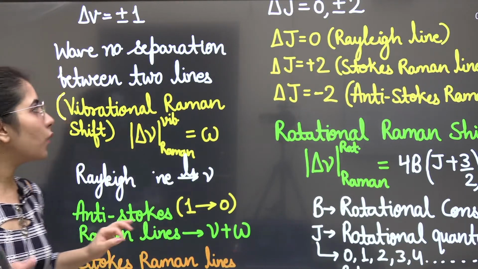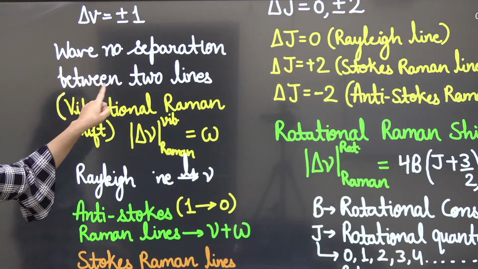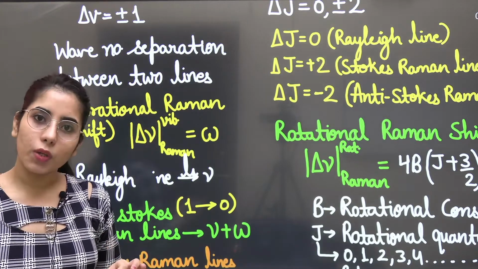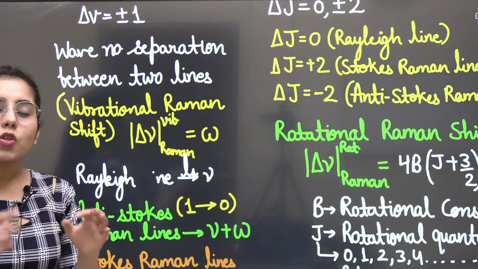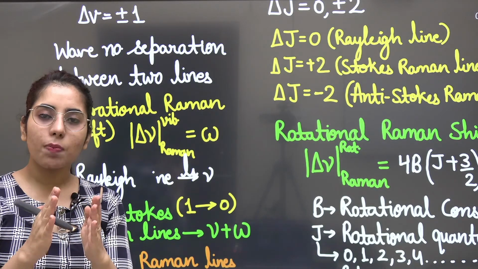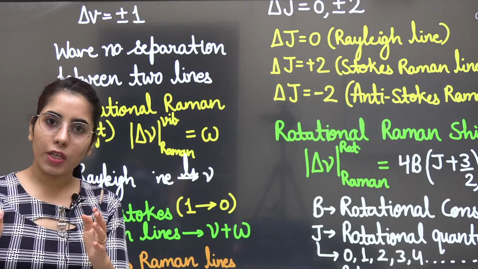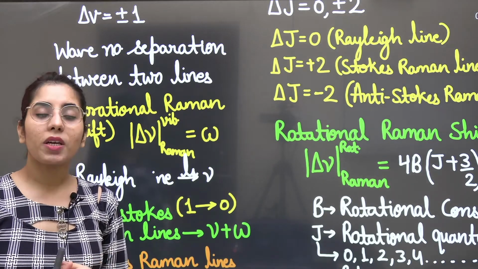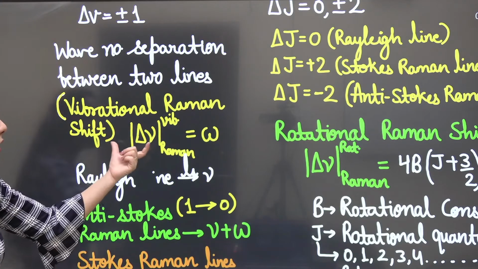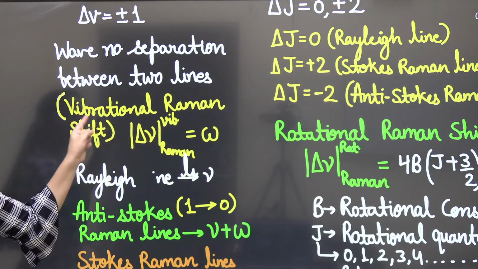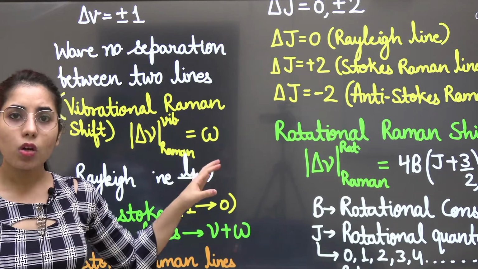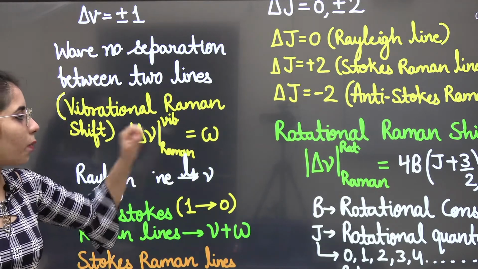So if you observe the next point, that's going to be the wave number separation between two Raman lines in case of vibrational Raman spectra. Will the separation between two Raman lines be constant, or will it be a varying quantity? We need to know it's going to be constant here, and we even call it the vibrational Raman shift, which will be equal to omega.